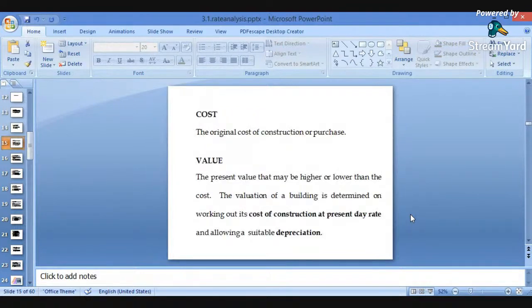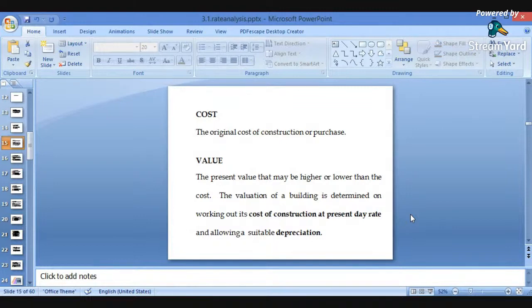Again, regarding valuation, what are the different concepts? Important is the cost. The original cost of construction or purchase is the cost relating to the original amount required for construction, or the original amount required for the purchase of any commodity. So the original price or original amount is considered here as the cost. Here cost indicates the original amount incurred in the construction. It has been called cost. The original cost of construction or purchase.